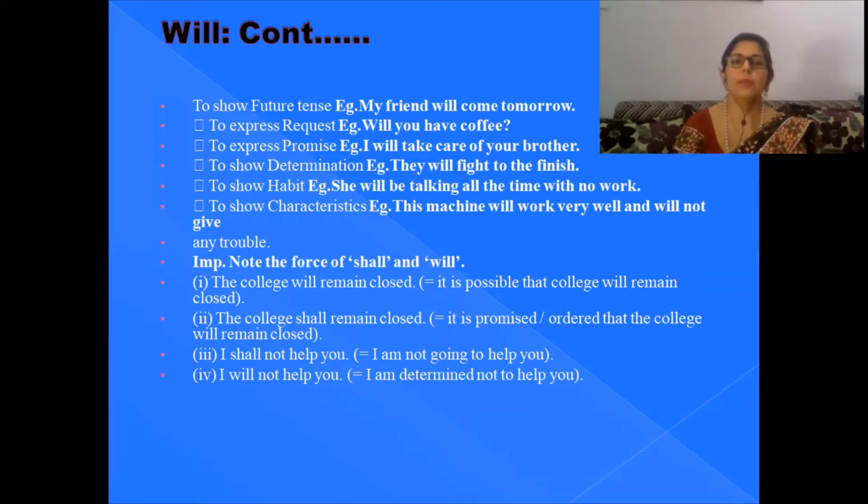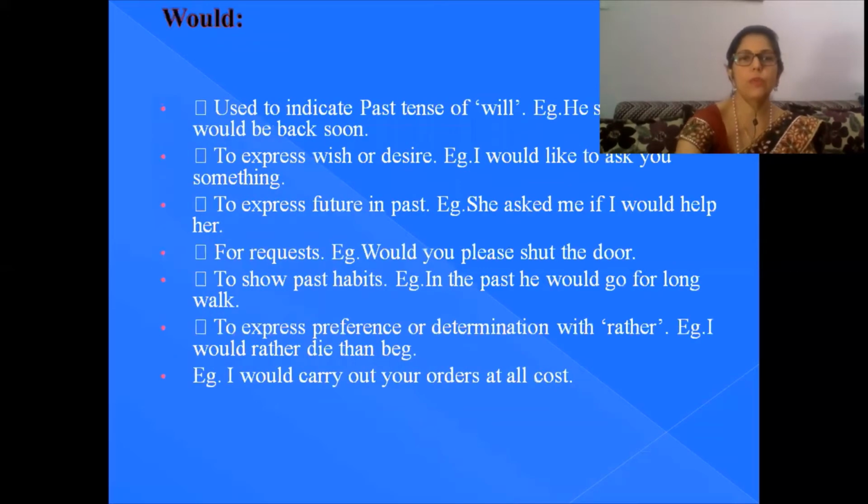I shall not help you. I'm not going to help you. That means you're not willing to help anyone. I will not help you. If you are using shall along with I, that means the simple future tense. If you are using will, that means you are saying that you are determined not to help that particular person. So these are the specific uses of will.